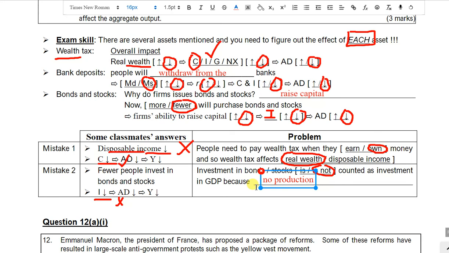If a certain person purchases the bonds or stocks from another person, this is only a transfer of ownership, right? There is no current production. And from that sense, we can't just say that because fewer people buy the bonds and stocks, investment decreases. You need to explain a little bit: because fewer people buy, the firms couldn't raise the capital, and that's why they won't expand their business and the investment decreases. You have to explain in this way. You can't directly come from this point to this conclusion. This is not correct.